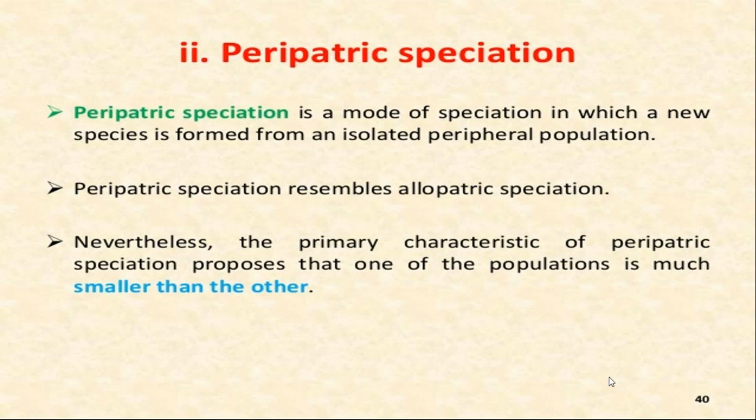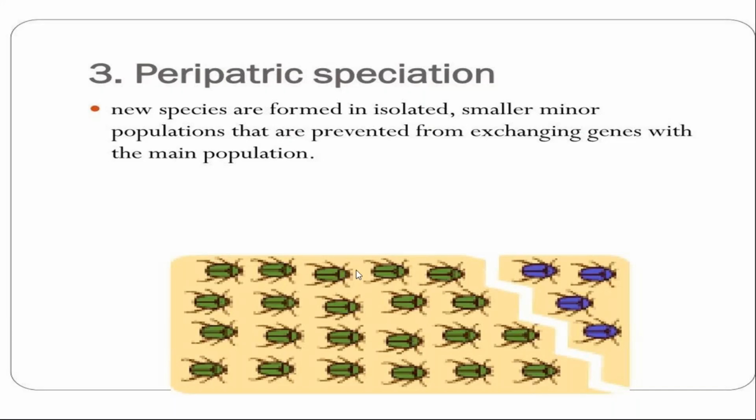In case of peripatric speciation, what is the main point you have to keep in mind, students? That one population is much smaller than the other. See, these are the two populations. This is the main population and this is the subtype of the population. Some of the population are separating themselves from the peripheral population. So one population is larger in size, this is large and this is small in size. So you have to keep this point in your mind that one population is always very much smaller in size as compared to the main population. Clear to everyone? This is the example of peripatric speciation.